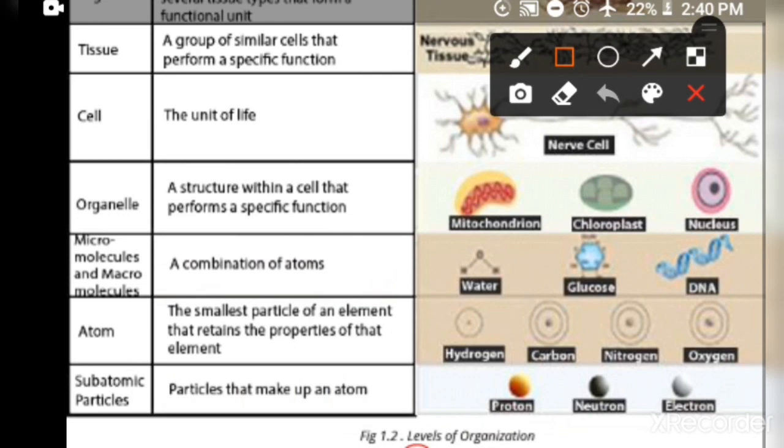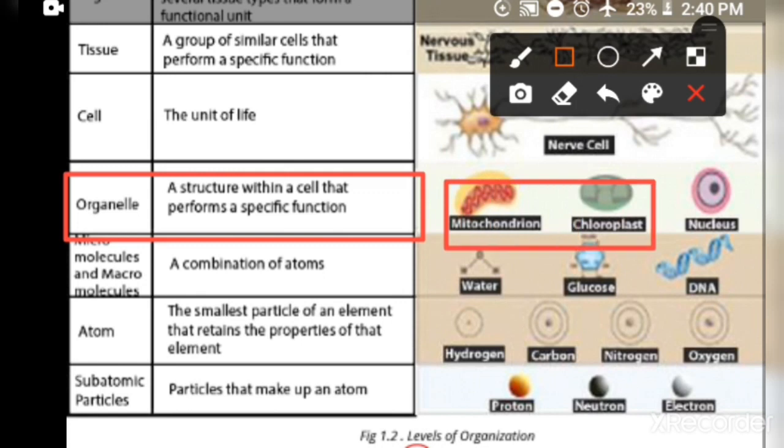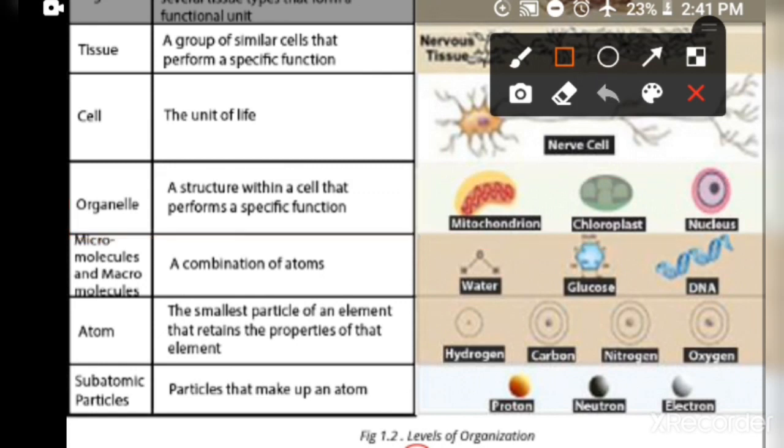And organelles basically are the subcellular structures. These subcellular structures combine to form a cell. So we can define organelles as a structure within a cell that performs a specific function. For example, mitochondria, considered the powerhouse of the cell. Another example is chloroplast, the main organelle of the plant cell, and the nucleus, considered the brain of the cell.